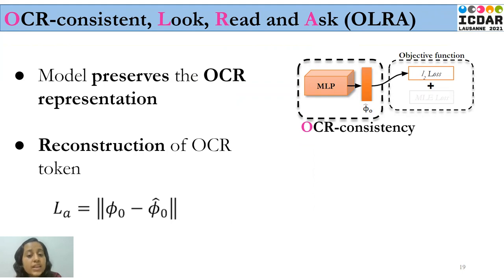Towards this, we reconstruct the phi-O cap by passing the joint feature to a multi-layered perceptron to obtain the reconstructed answers, which basically preserves the OCR token to generate an appropriate question. We minimize the L2 loss between the original answer and the reconstructed answer representation.